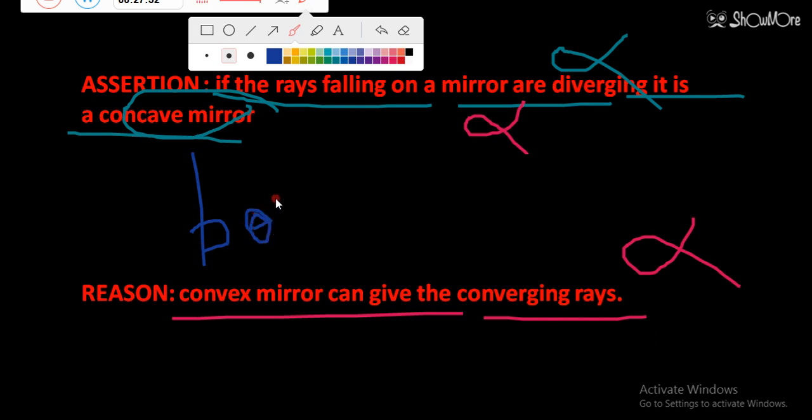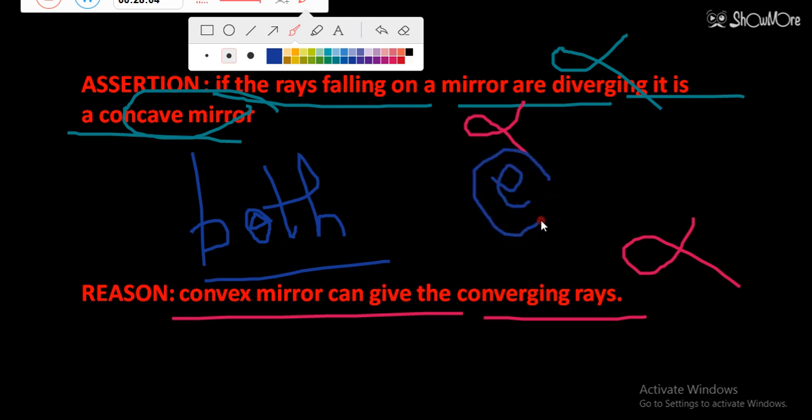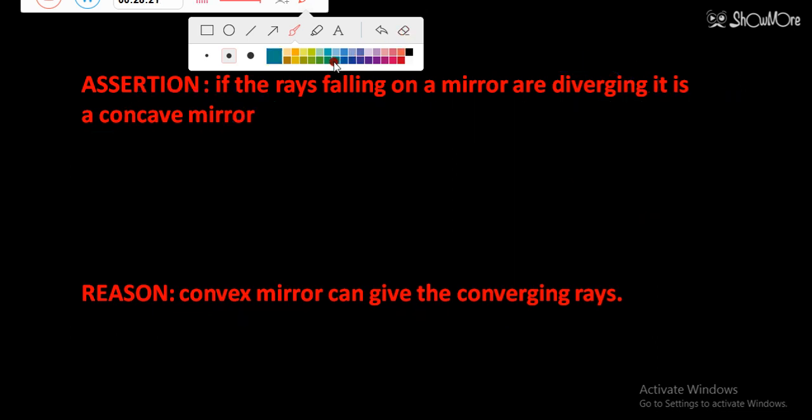For this option I think this is the extreme case when both will be false. So I think option number E will be provided. So you have to see the instructions, and accordingly you have to answer. When both are false, option number E can be the answer. But in multiple choice questions in the OMR sheet you are getting 4 options, so this type of question in which both assertion and reason are false will not come. Rest instructions you can see, and according to the instructions you have to answer. But in this question both are wrong.